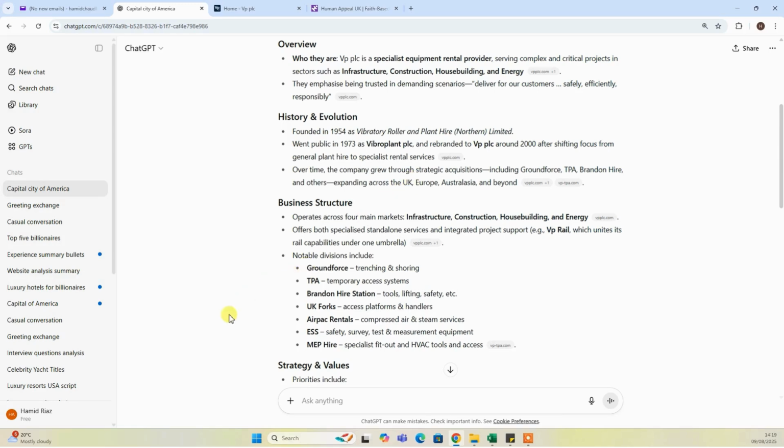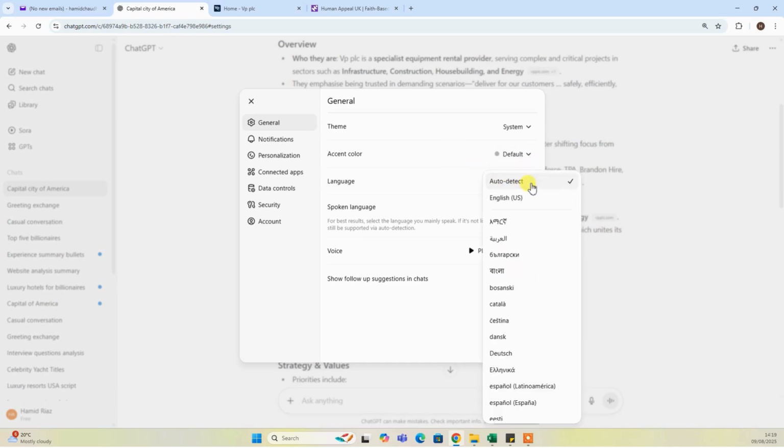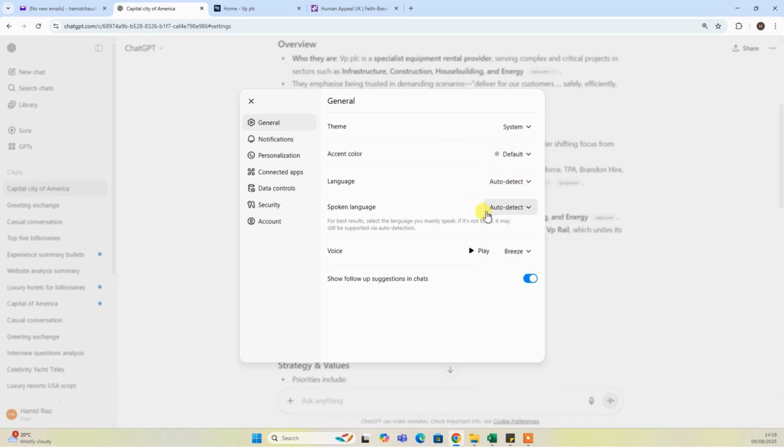So let's head over to some settings. At the bottom left-hand side, click on this one, go to the second option, settings, and in General you can change the theme and its color, there are different colors available. For language, you can use auto detect or define a language. Spoken language, the language you speak, you can define, or it's auto detect as well. This is the voice, you can change the voice as well.